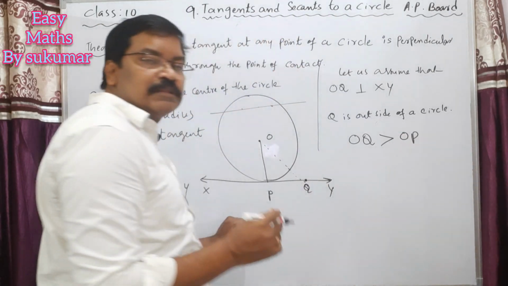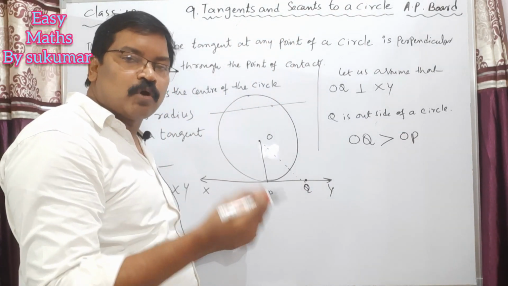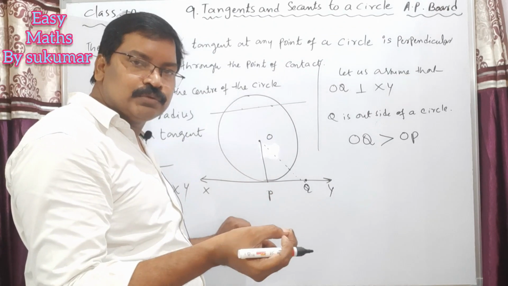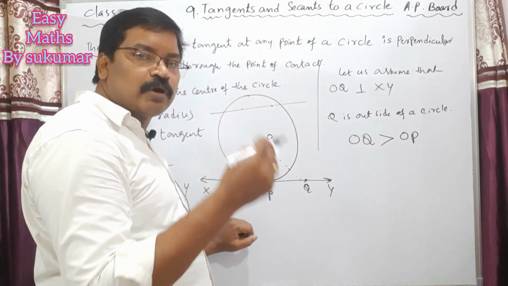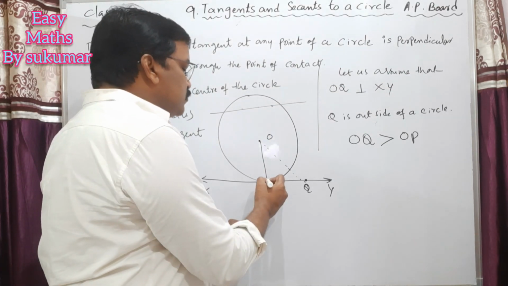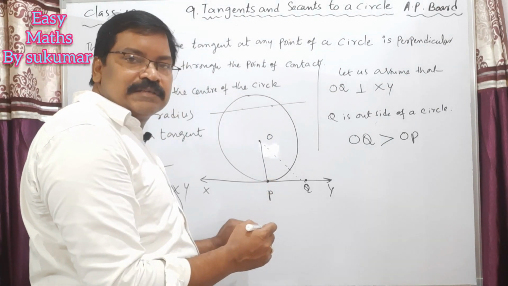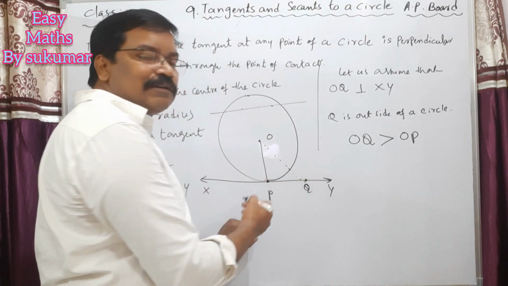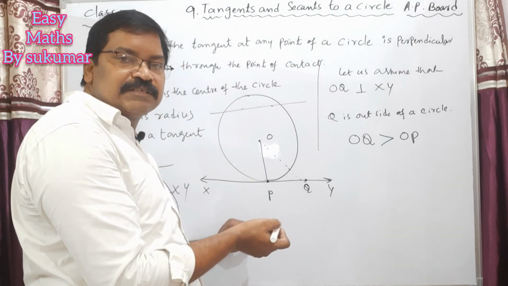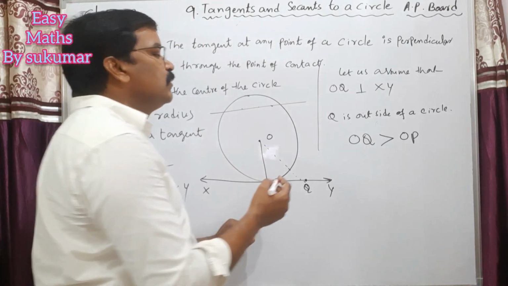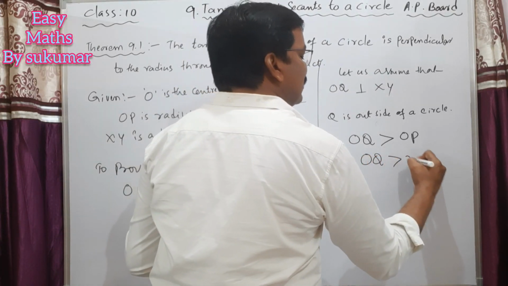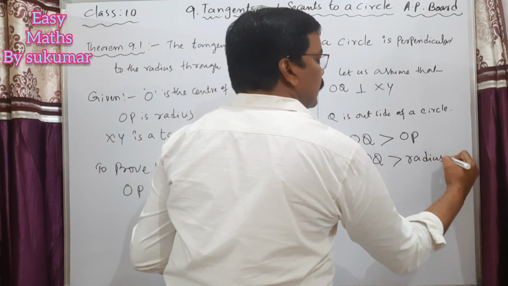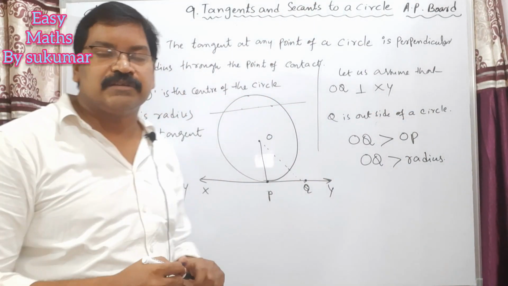The distance between O and the point Q on the tangent is greater than the distance from the center to the point on the circle. Of course, this point P is the point of contact of the tangent at the circle. So this OP is the radius, and this OQ is greater than the radius.